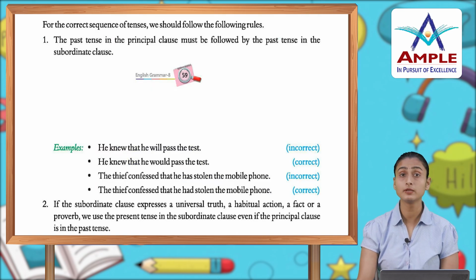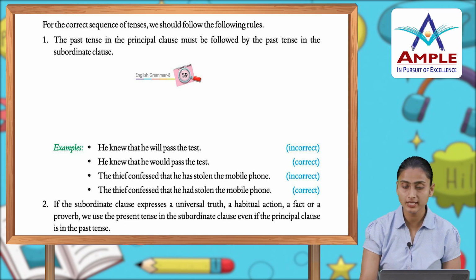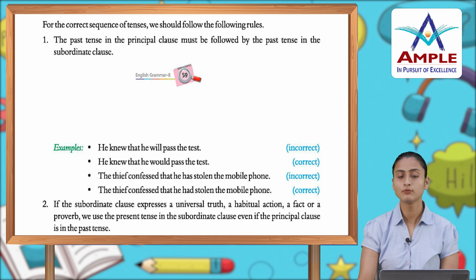Examples: he knew that he will pass the test. Incorrect. He knew that he would pass the test. The thief confessed that he has stolen the mobile phone. No. The thief confessed that he had stolen the mobile phone.